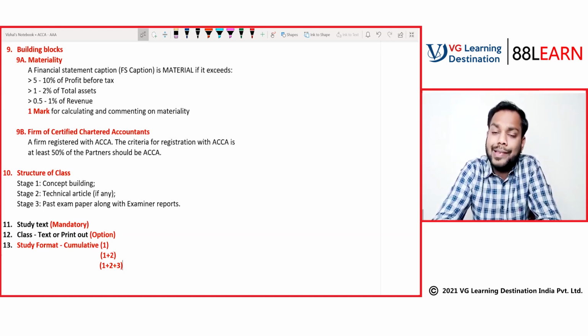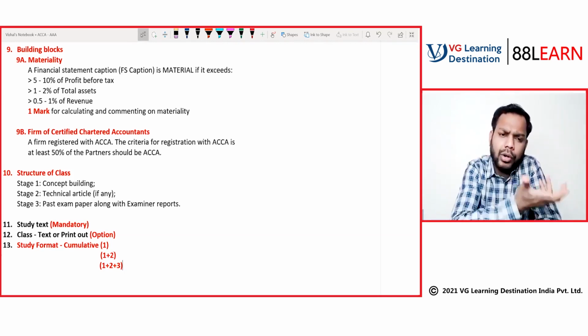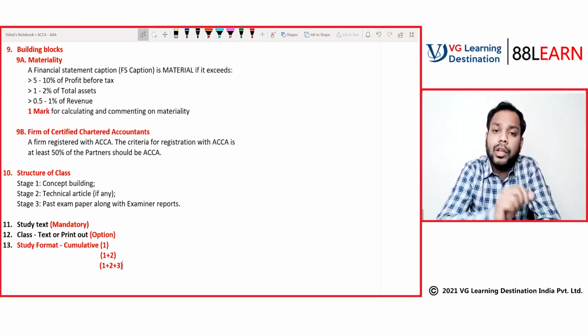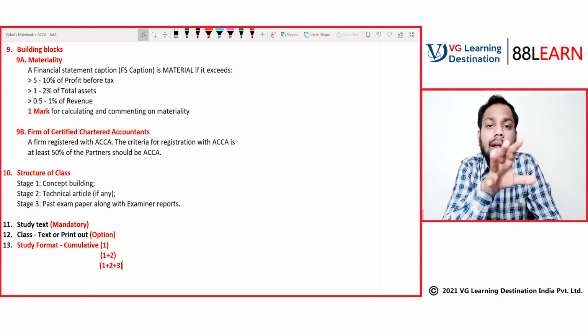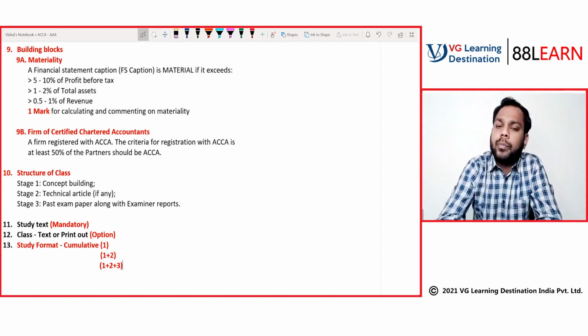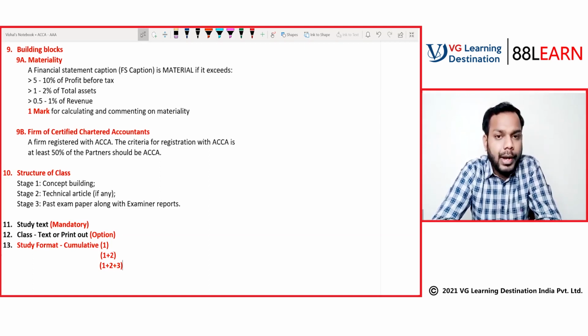Now let's suppose in the sixth class, a new topic starts. So again, you have to start the series again. Topic number 1, class number 1, you will revise. Now, will you not revise the earlier concepts? Yes, you have to revise the topics that you have revised in the past at regular intervals. Let's suppose within 20-25 days, you will revise the past concepts also. So that's how you will plan your revision.